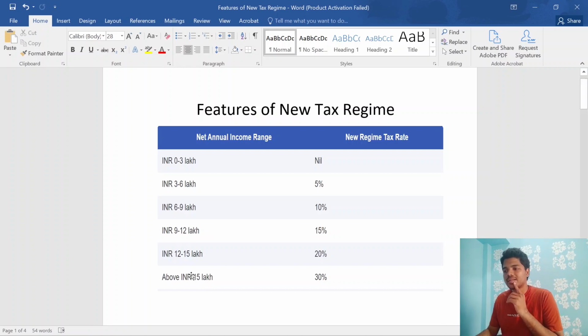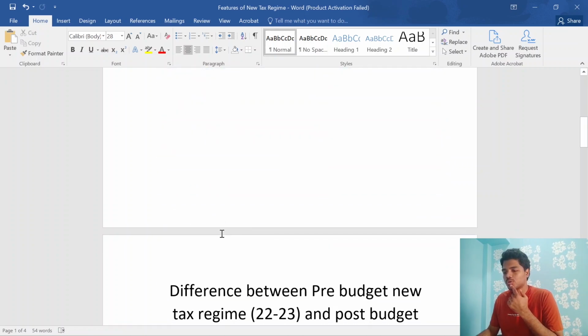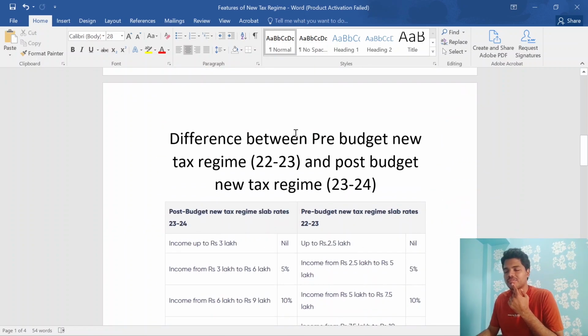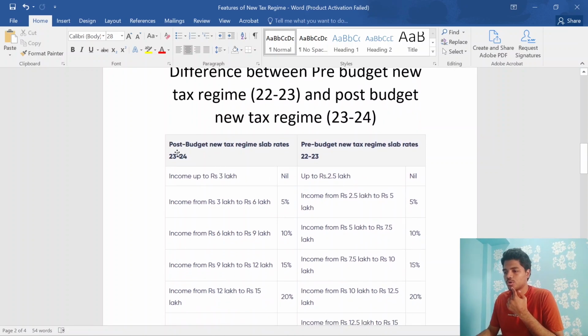Now let's see the difference in the new tax regime between pre-budget and post-budget. If you see here, currently income up to 3 lakhs has no tax. Whereas in the pre-budget new income tax regime, income up to 2.5 lakhs was nil.